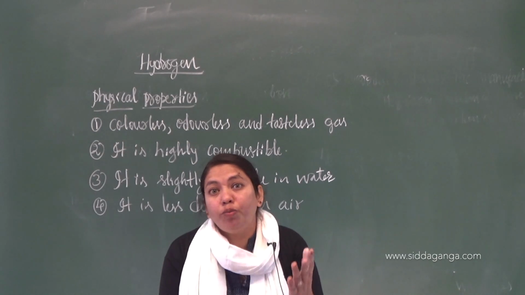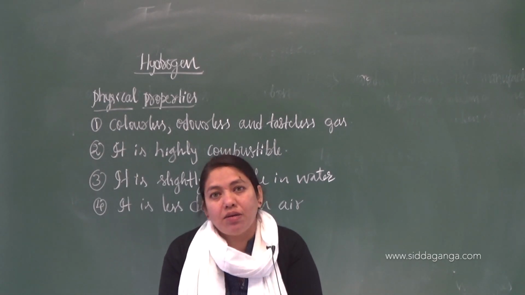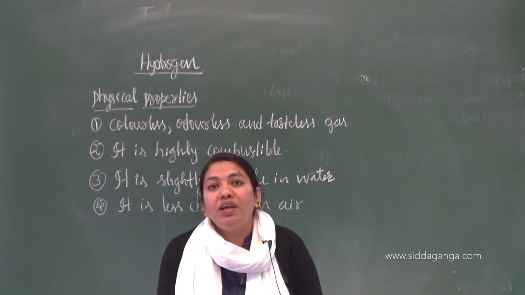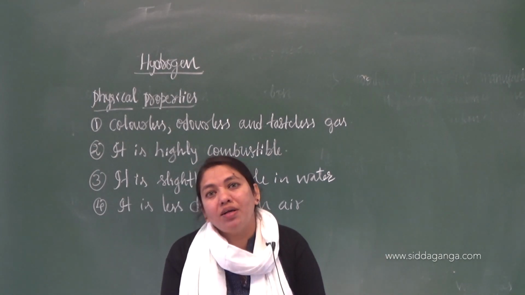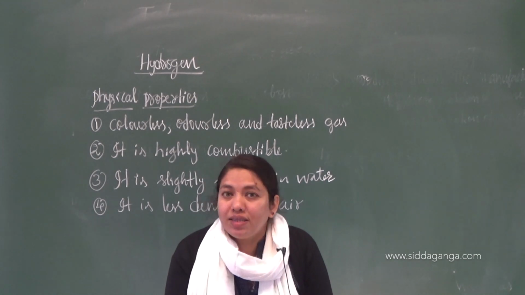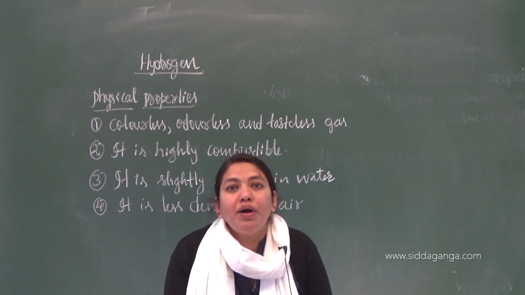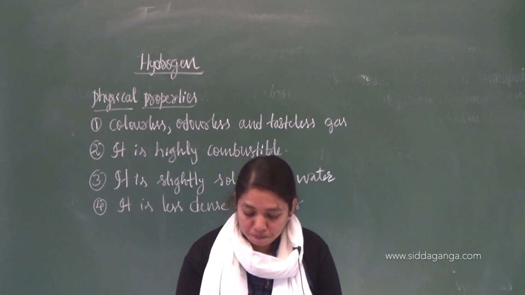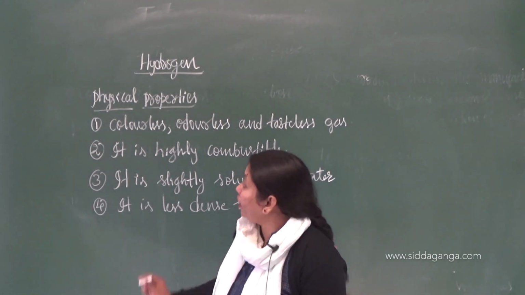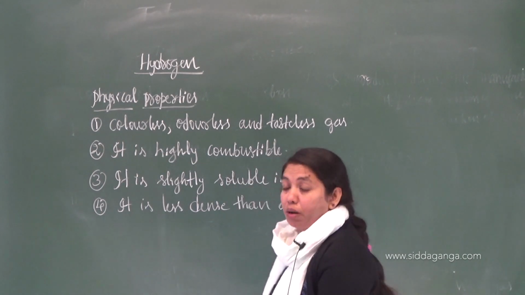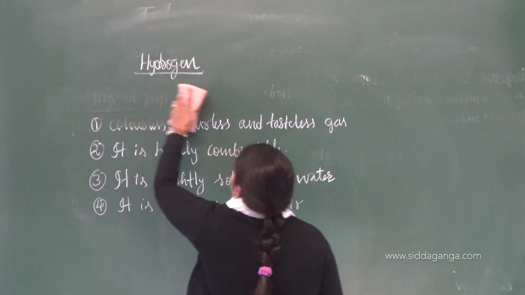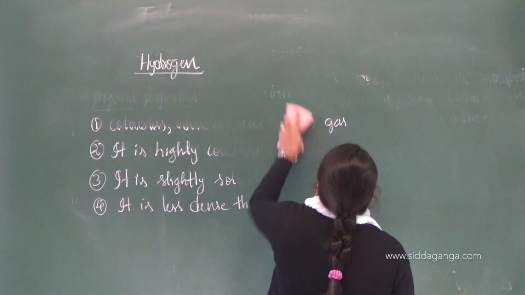I am talking about protium, deuterium and tritium, which we discussed last class. They differ in their physical properties, but chemically all of them are the same. They will be involved in the same chemical reactions. That is the property of isotopes, right? Now the next one is nothing but the chemical properties. Understood these physical properties? Yes. Have you noted down? Okay.